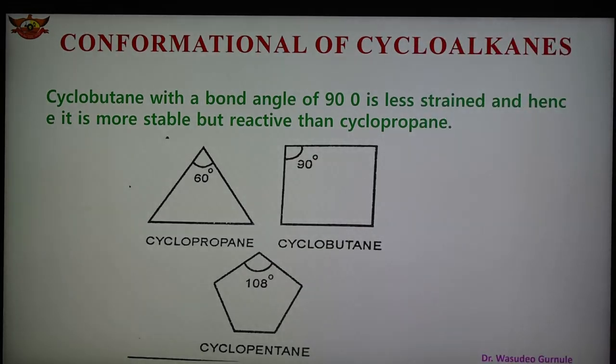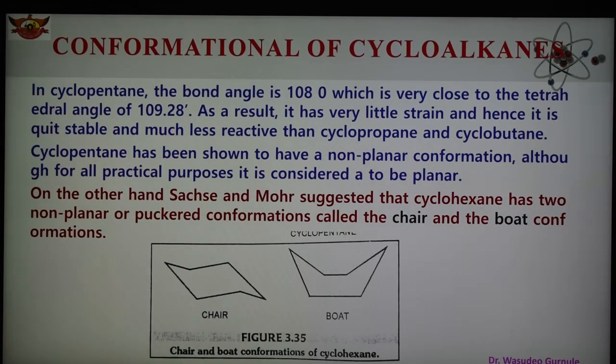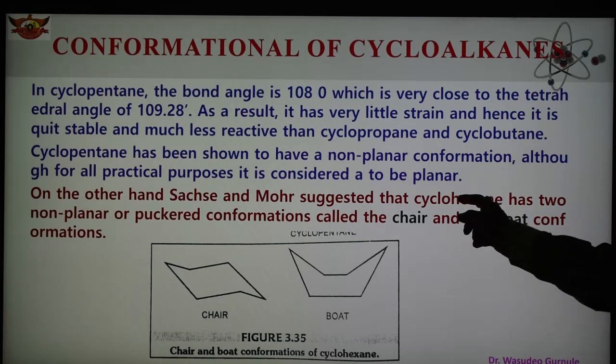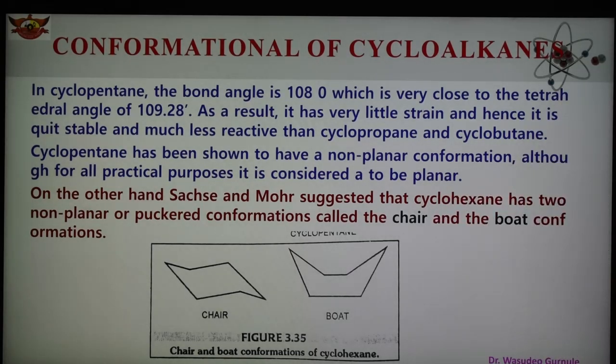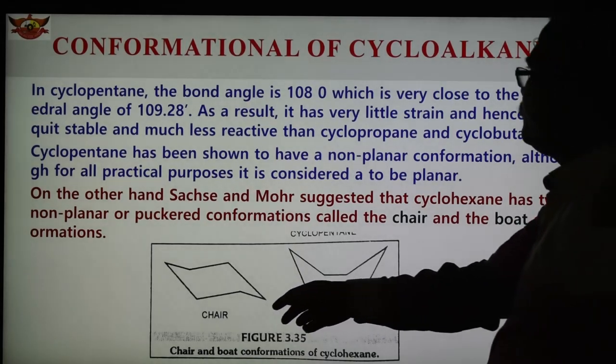These are the planar structures of cyclopropane and cyclobutane, and the structure of cyclopentane is also shown. In the case of cyclohexane, Sachse and Mohr suggested two non-planar or puckered conformations, known as the chair and boat conformations. These are the structures shown here.